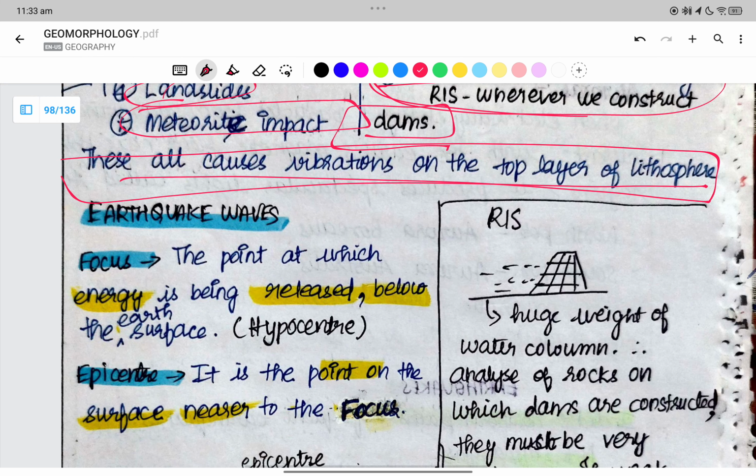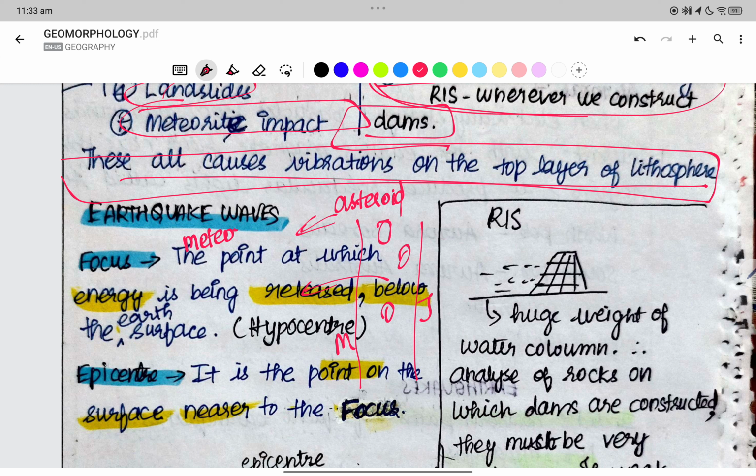What is an asteroid? Rocky masses which are present between Mars and Jupiter. When it comes out, it becomes a meteoroid. Now, when it enters the Earth's atmosphere and burns in the atmosphere, it is called a meteor.